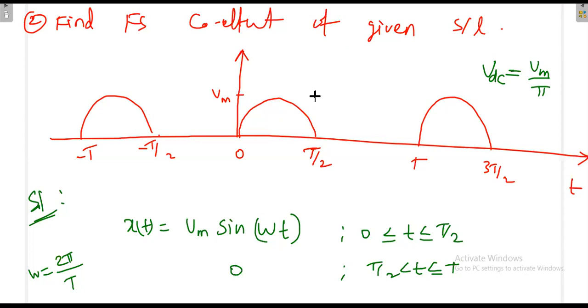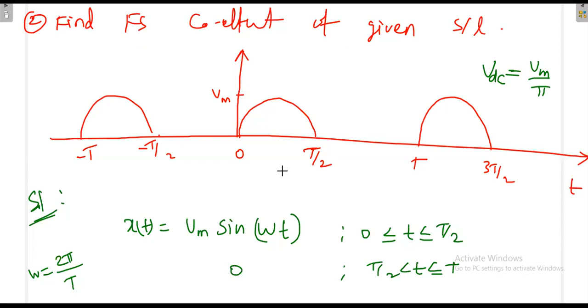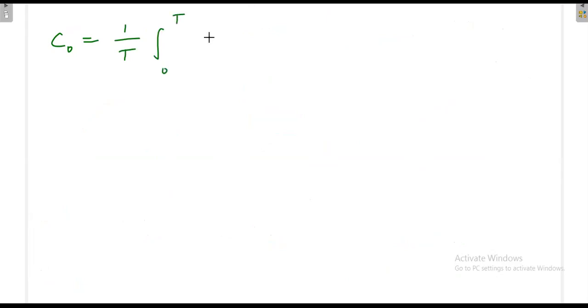Now we can calculate. So this is the formula: C naught is the average value, that is 1 by T times the integration, where the limits we can vary. We can go from minus T by 2 to T by 2, or we can go from 0 to T. Both are okay. We can follow any convention, no problem. So now we'll go from 0 to T. So 1 by T, integration 0 to T of x of t dt, which is 0 to T by 2.